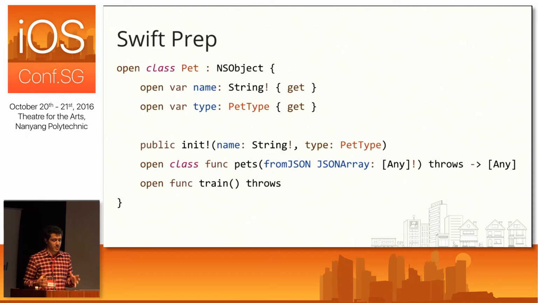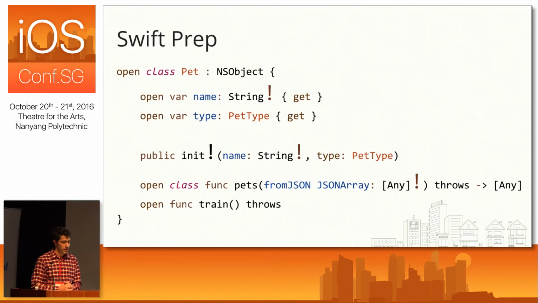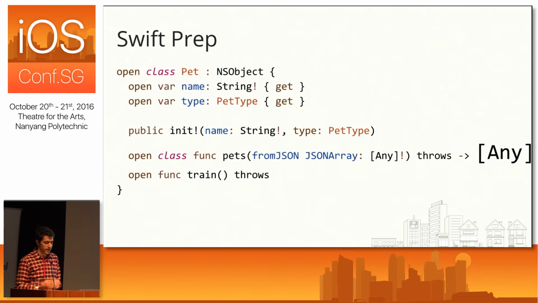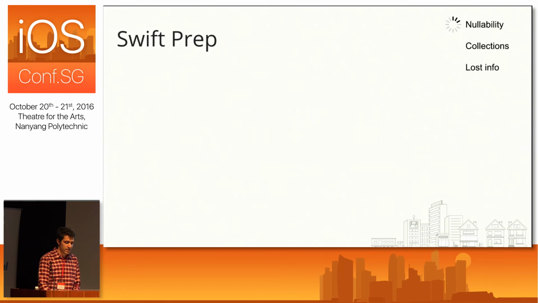All right, so just to recap, this is where we left off with our pet class. We have all of these implicitly unwrapped optionals that we don't really like, and we have these collection types, our JSON array and the array that we know should be pets, and those are some changes that we know we want to make, at least getting started. And the first stop on our checklist here is nullability.